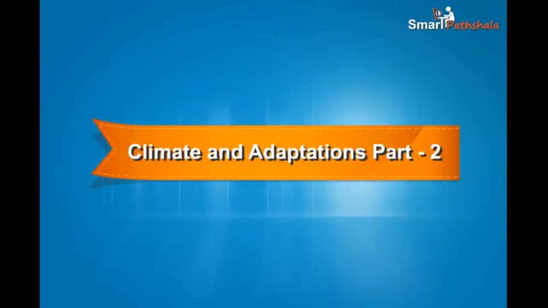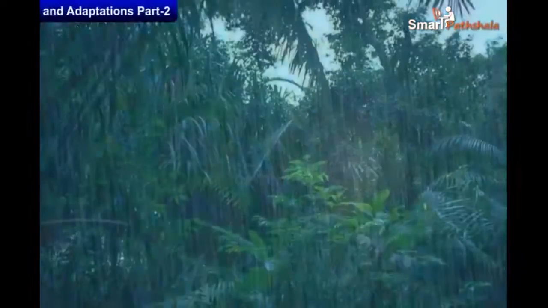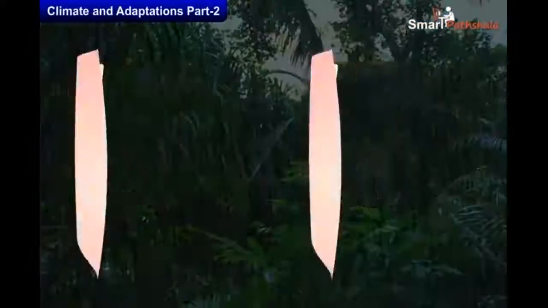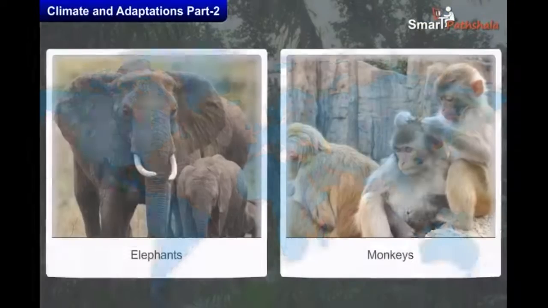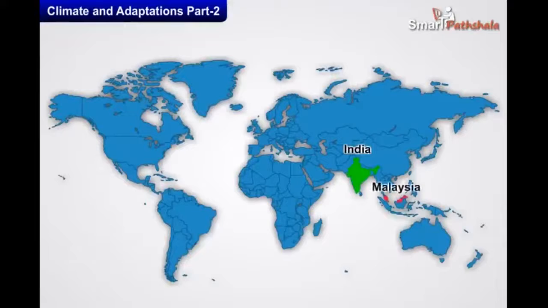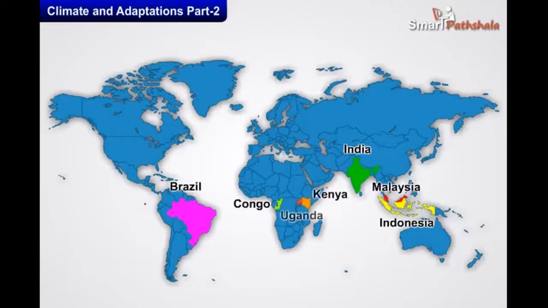Climate and adaptations. Now let us discuss the adaptations of the animals living in the tropical rainforests. India, Malaysia, Indonesia, Brazil, Republic of Congo, Kenya, Uganda, and Nigeria are examples of the countries where the tropical rainforests are found.